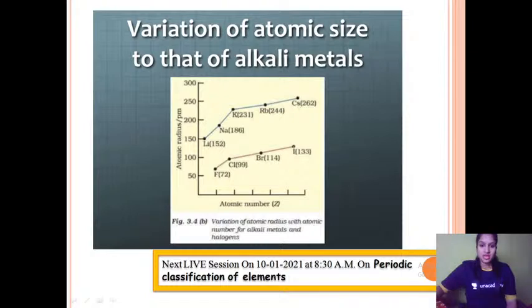Likewise, if you see in the halogen series, fluorine, chlorine, bromine and iodine, fluorine is the first member of the group, so it will have fewer shells, so size will be less. But if you go down the group, you can observe that iodine will have more shells. Therefore, the distance from the center of the nucleus to the outermost shell will be very large, and therefore the size of iodine is higher.